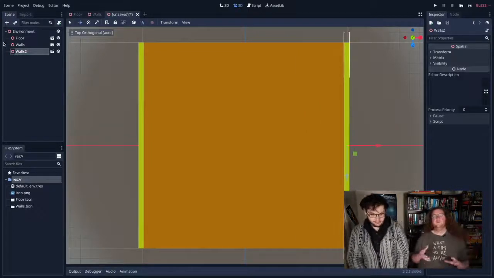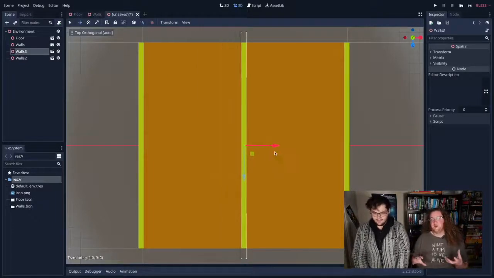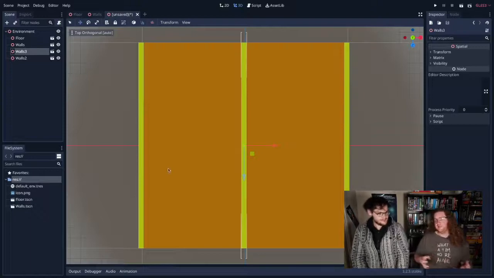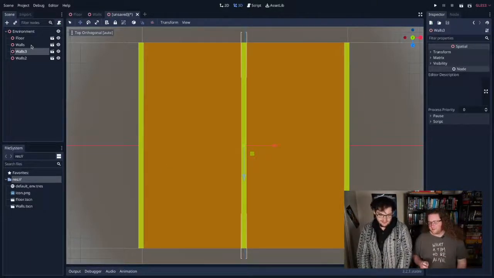Now, if you're not used to moving around in 3D space, this might be a little bit like, well, hang on, what's going on? But this is definitely the way you do it in games now. You're going to be spending a lot of time moving things around in 3D space because it does actually work out faster to do it this way. So I've duplicated the wall 3 times here.